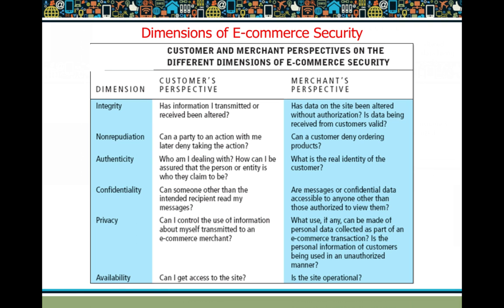That is, how can the consumer be assured that the merchant he is trading with is a genuine person, whether all the details posted on the merchant's website are true, and whether he is going to have a transaction with a genuine merchant? That is authenticity from the consumer's side.